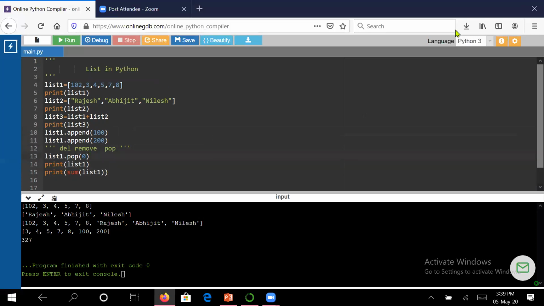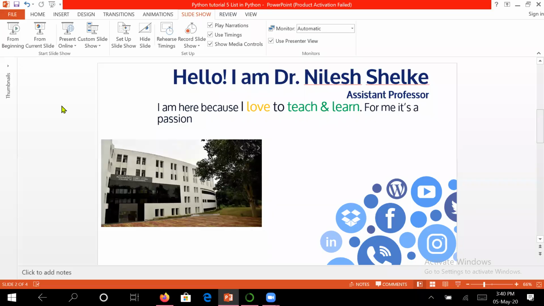Mind well, list is a mutable data structure. By mutable, I mean a data structure in which you can add elements, remove elements, and update elements. Those are called mutable data structures. And the list can store heterogeneous elements. By the append command you can add an element. By the remove and pop commands you can remove an element. Max, min, and sum are the functions that you can use on a list.